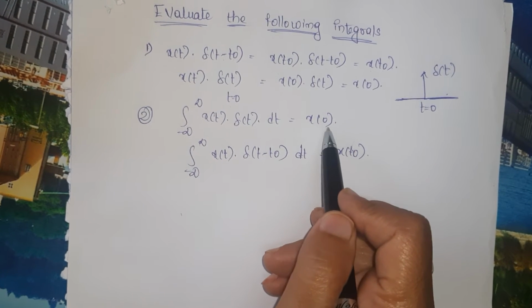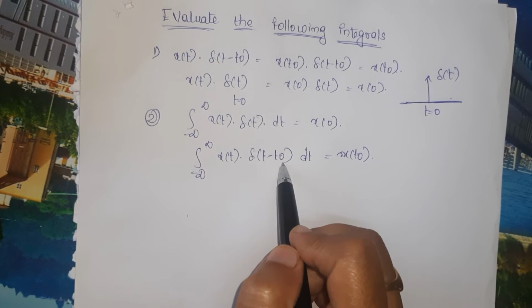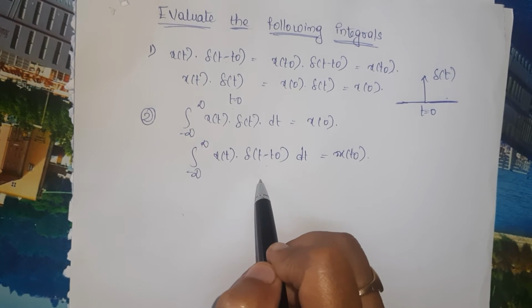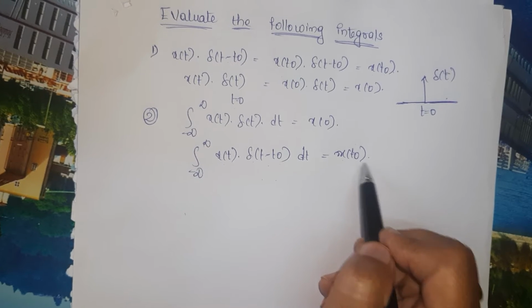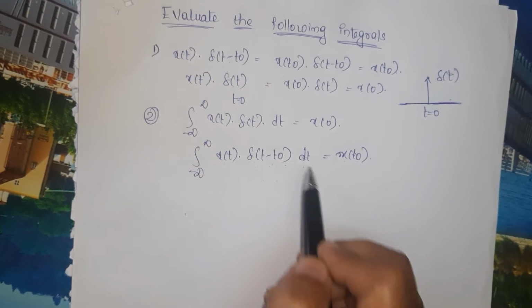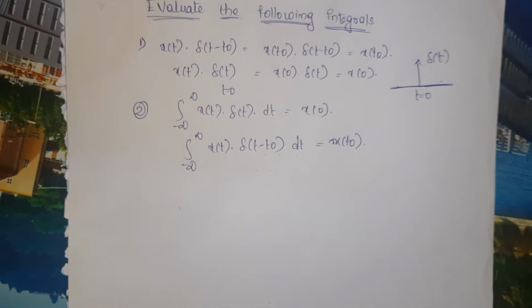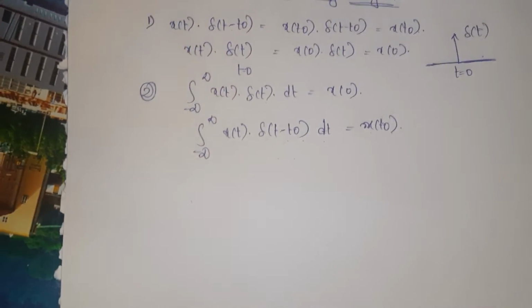So only x of 0 is present. If I consider del of t minus t naught instead, del of t exists at t equal to t naught, so you substitute x of t naught, and the integral of del of t minus t naught into dt is always equal to 1 according to the area property. Now by using these two properties, we are going to discuss some problems.